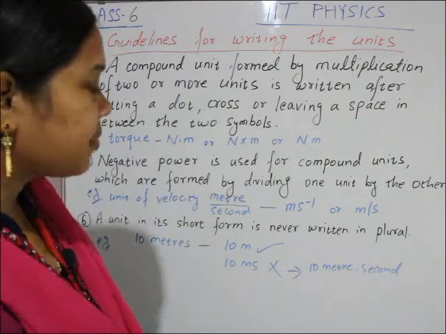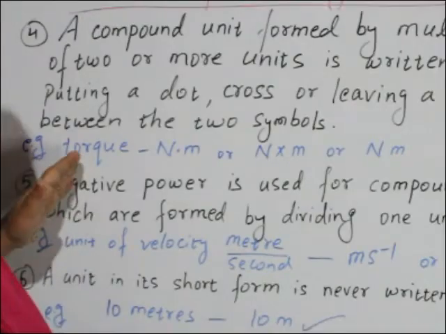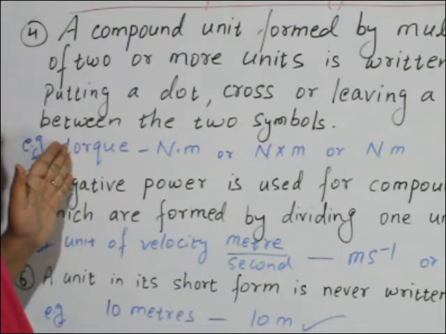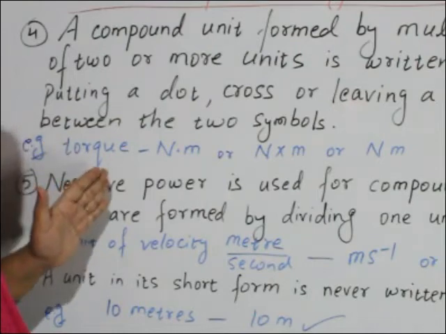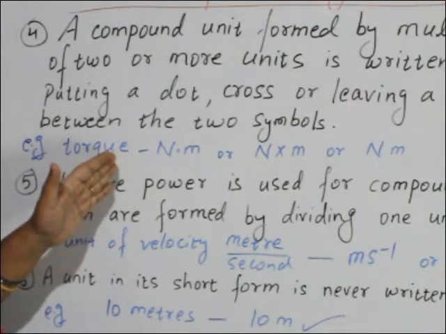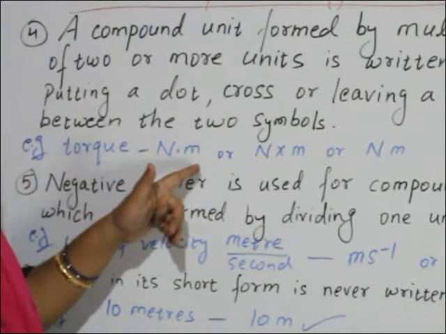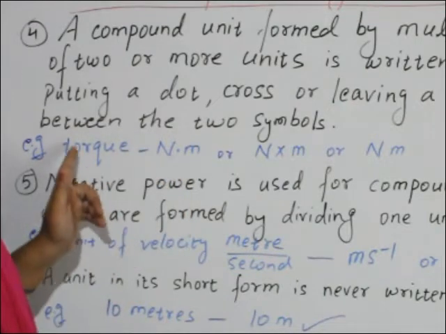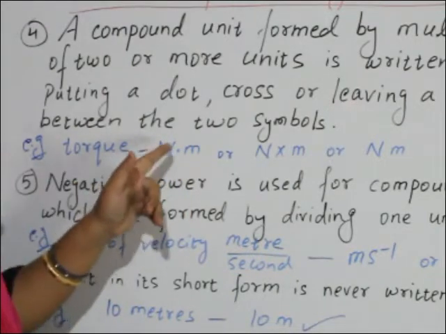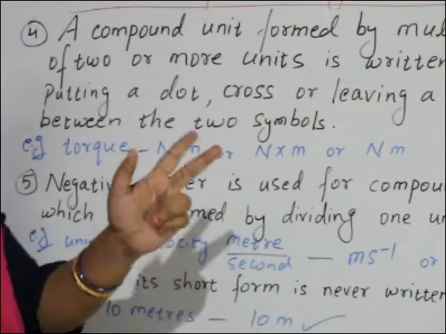Whenever you write a compound unit, see the example, children, torque. Torque is a quantity, and its unit is a compound unit, newton meter. The formula for torque is force into distance. So two units are there, the force unit and the distance unit.